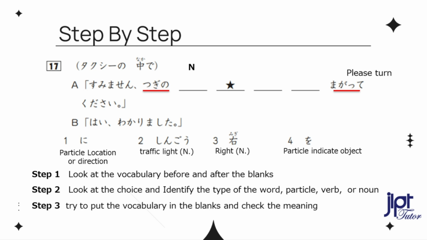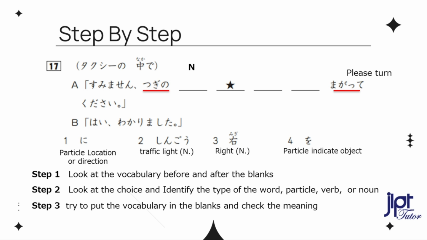Step 3, try to put the vocabulary in the blanks and check the meaning. Let's look at the verb of the sentence. 曲がってください。 Means please turn. Which particle do we use with this verb? Yes, we can use both particle ni and o. Ni is a particle used to indicate location or direction.